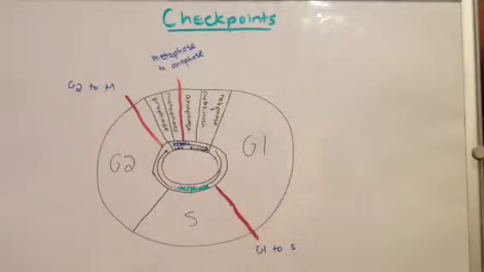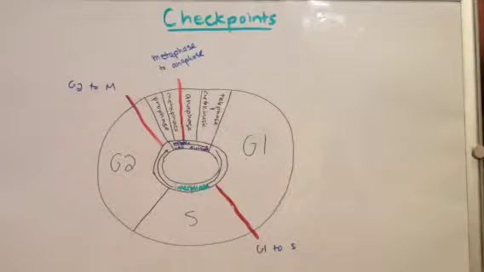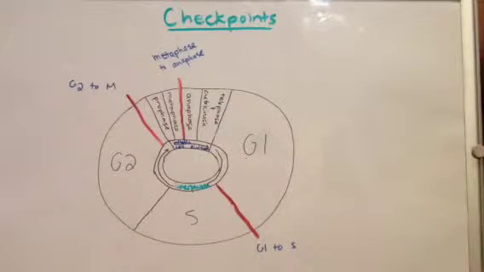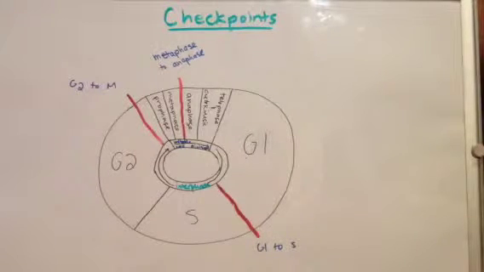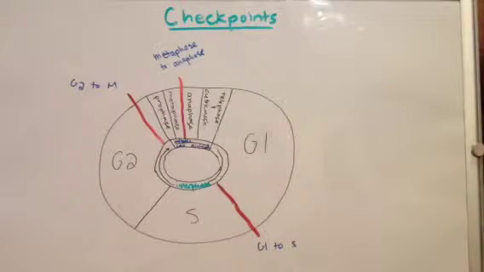Throughout the cell cycle, the cell goes through various checkpoints, one between the G1 and S phase, another between the G2 phase and the beginning of mitosis, and a third and final checkpoint between metaphase and anaphase. If the cell does not meet all the checkpoint requirements, the cell cycle is arrested, and the problem can either be fixed or the cell can perform apoptosis, which is essentially suicide for the cell.